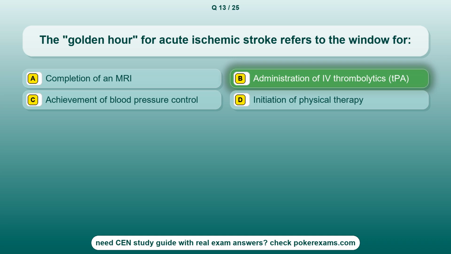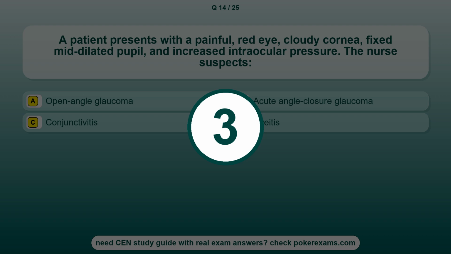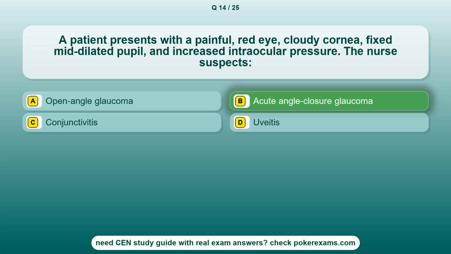The correct answer is option B, administration of thrombolytics, TPA. Question 14. A patient presents with a painful, red eye, cloudy cornea, fixed mid-dilated pupil, and increased intraocular pressure. The nurse suspects option A, open-angle glaucoma. Option B, acute angle-closure glaucoma. Option C, conjunctivitis. Option D, uveitis. The correct answer is option B, acute angle-closure glaucoma.